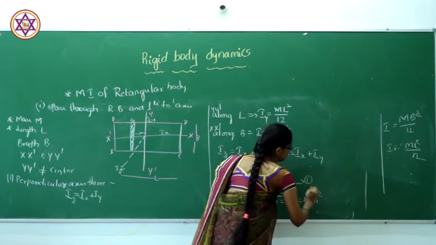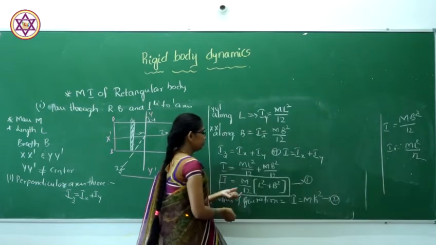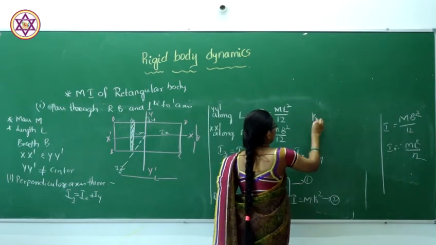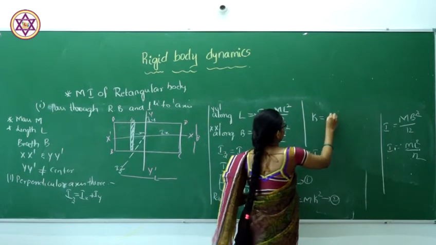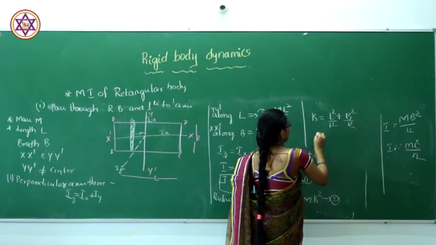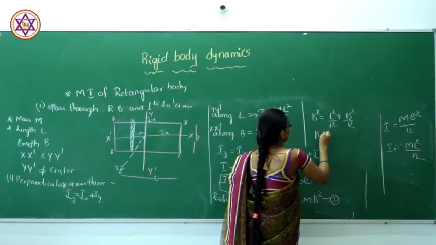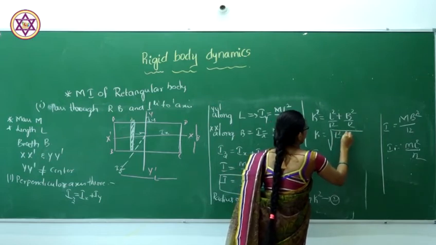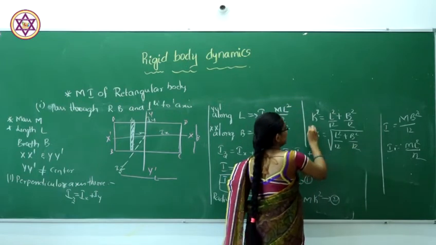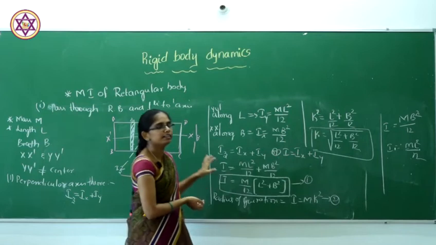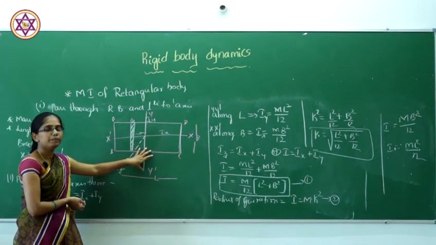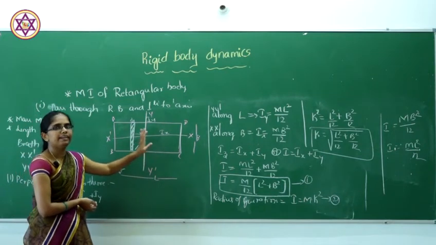If we consider this as equation 1 and this as equation 2, by comparing equations 1 and 2, the k value will be equal to the root of L square plus B square by 12. This is the radius of gyration of the rectangular body when the axis passes perpendicular to the plane, not exactly at the center.